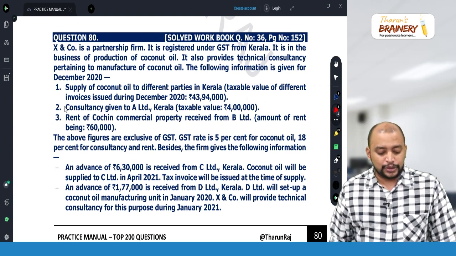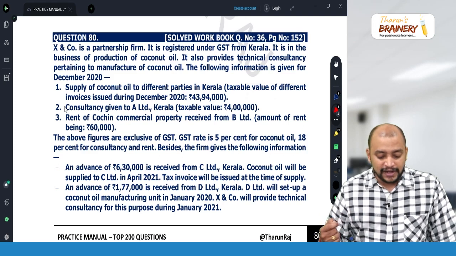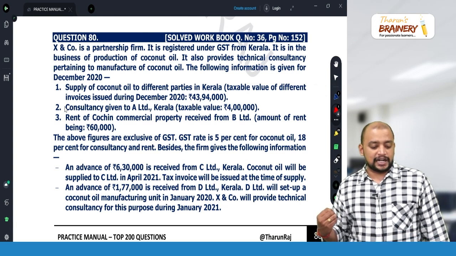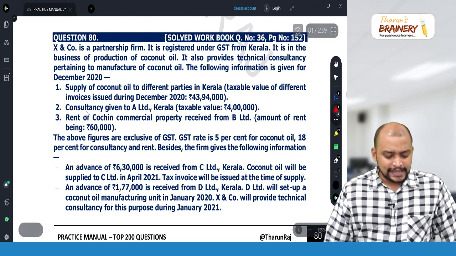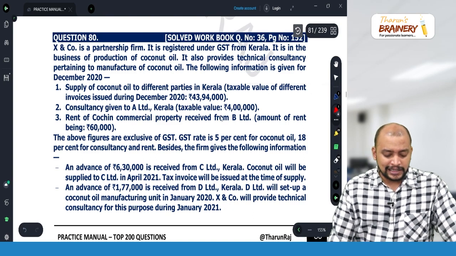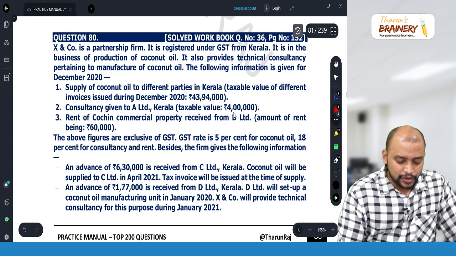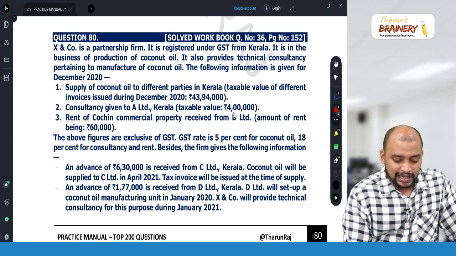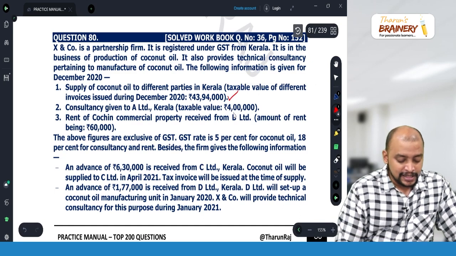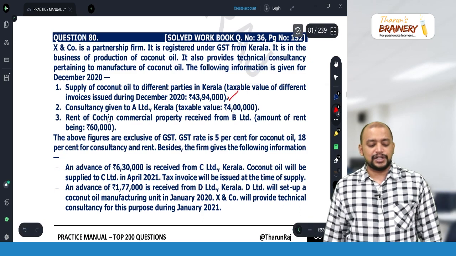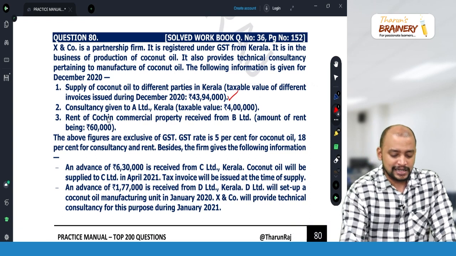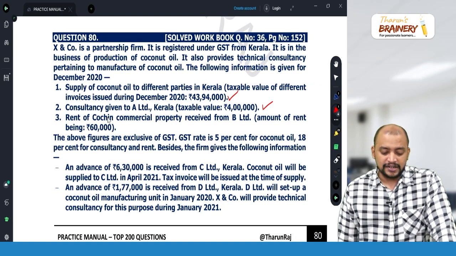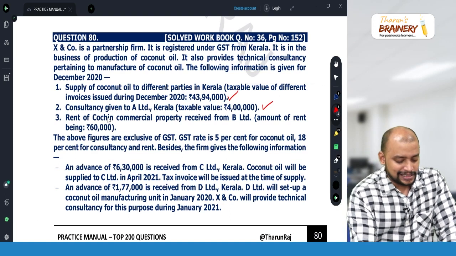Supply of coconut oil to different parties in Kerala. Taxable value of different invoices issued during December 2020 is 43,94,000. Then consultancy given to A Limited, Kerala, taxable value 4 lakhs. So this coconut oil to different parties in Kerala means it will be intrastate supply or interstate supply? Intrastate supply, CGST, SGST. Consultancy given to A Limited, Kerala. So again intrastate supply, 4 lakhs. Rent of Cochin commercial property received from B Limited. Amount of rent being 60,000.